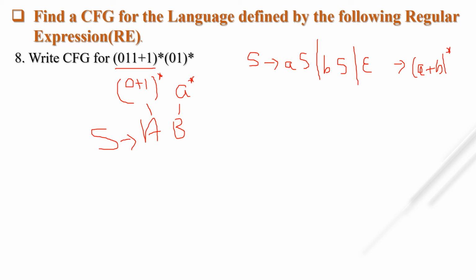So instead of A, what you have to write? 011, and instead of B, simply 1. Suppose I am using non-terminal A for this (011 or 1). So what is the context free grammar? Simply A tends to 011S or 1S or null.